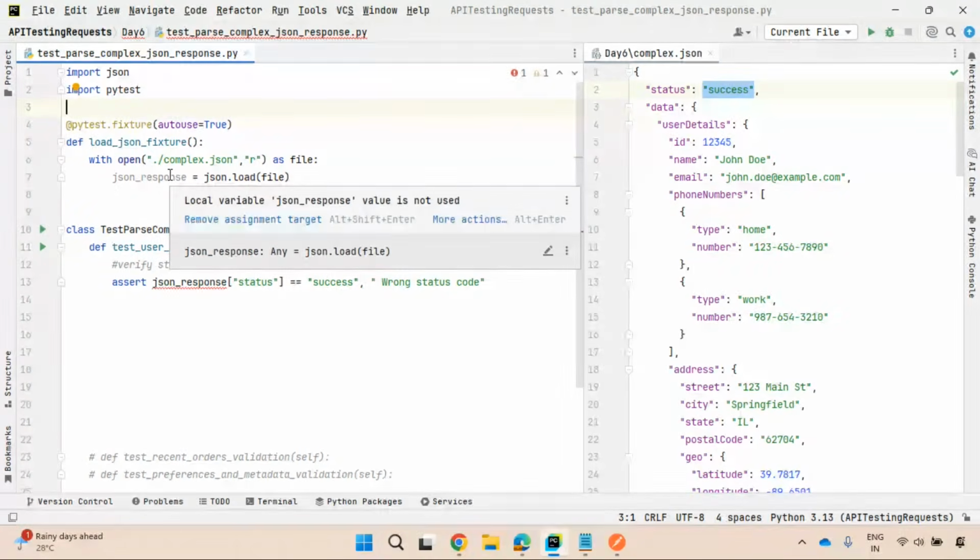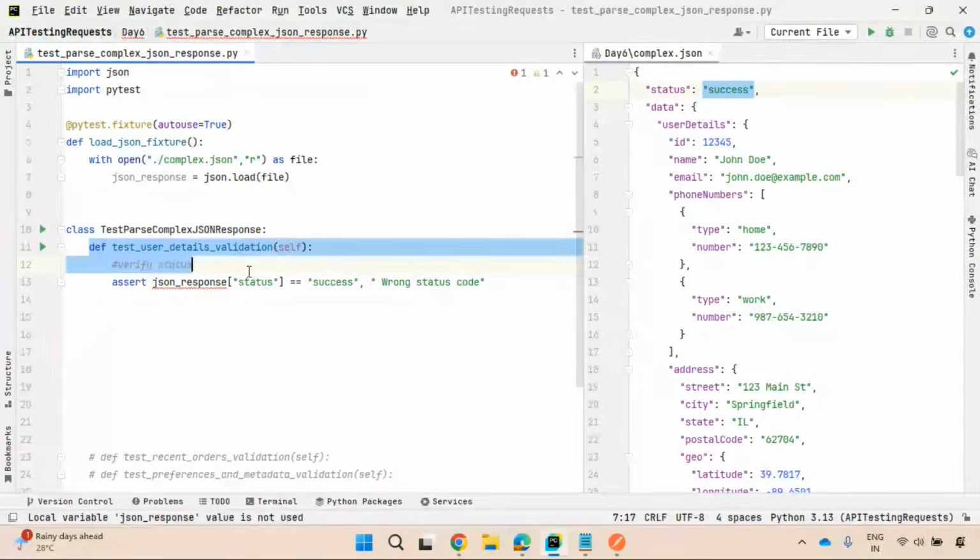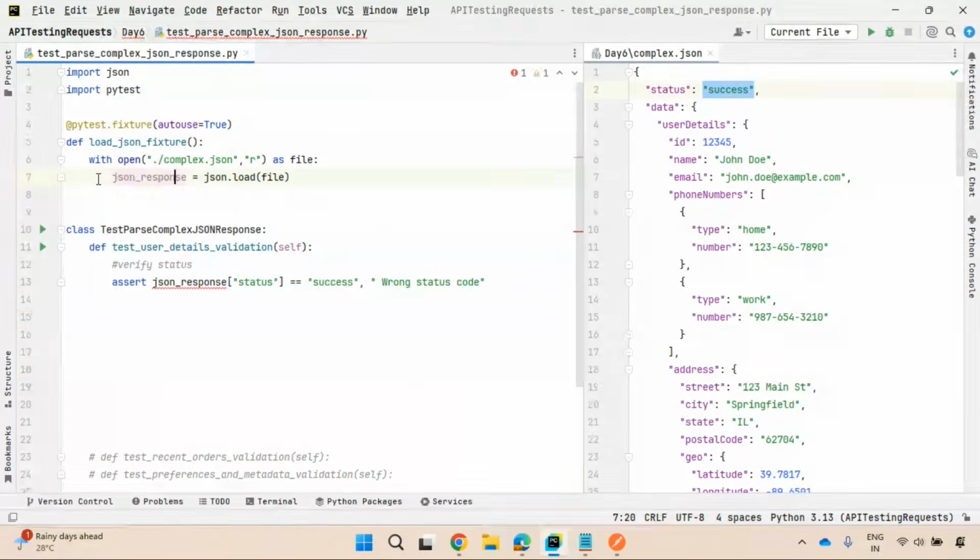Let me tell you another approach, where I am using this fixture function for each and every test method inside this class. To have the variable inside this fixture function across each and every test method, you need to configure it in such a way that this fixture function should have request, not requests. It is a request.